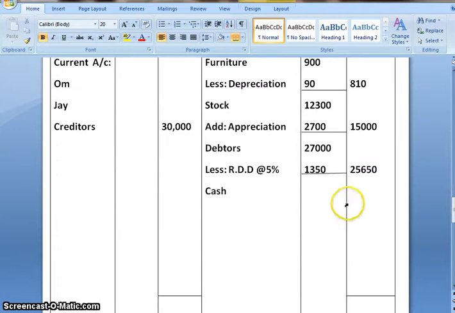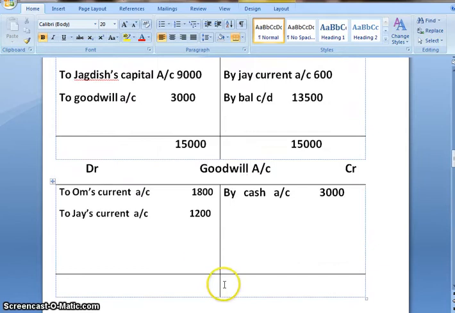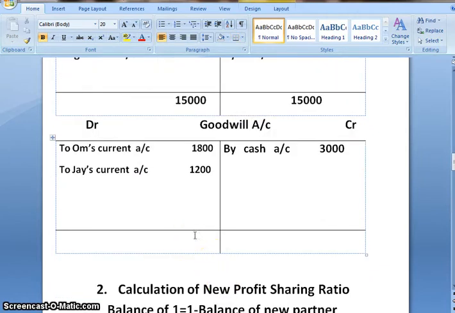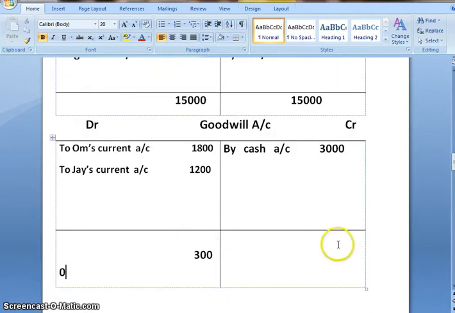So in the new balance sheet we'll carry that amount, 13,500. If you have a look at the goodwill account, it gets tallied.